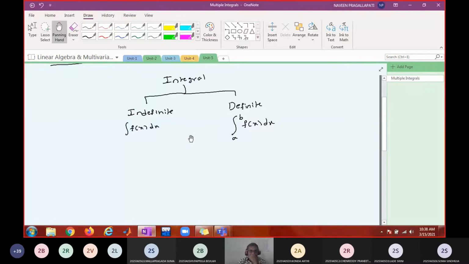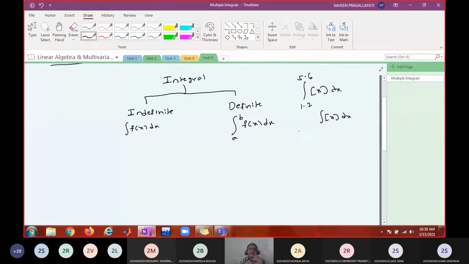Is it true every time? No, sir. Properties. For example, if I want to integrate from 1.2 to 5.6 step x dx, will you integrate step x first and then substitute the limits?